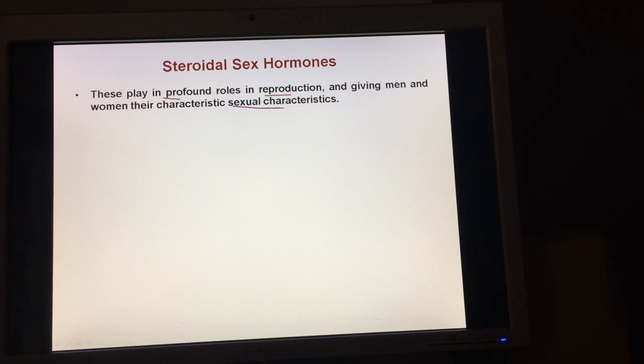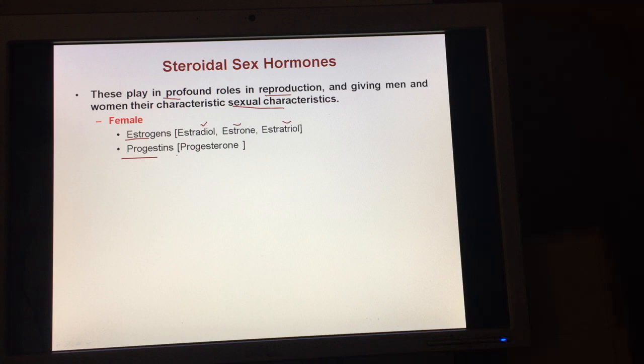The female sex hormones are estrogens and progestins. The natural estrogens are estradiol, estrone and estriol, and the natural progestin is progesterone. Likewise, the male steroidal sex hormone is testosterone.